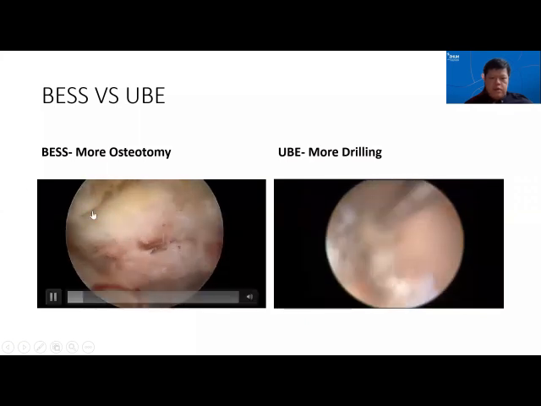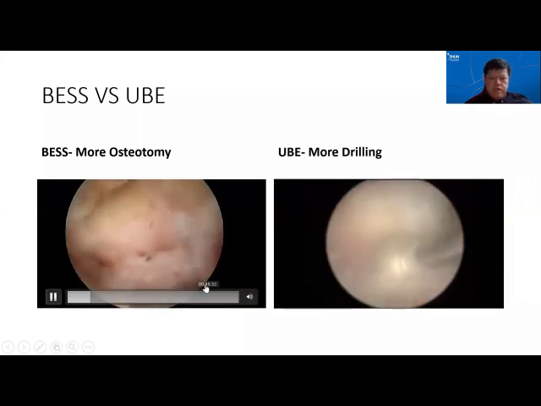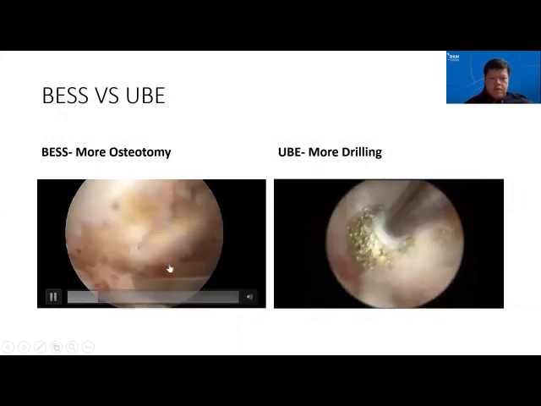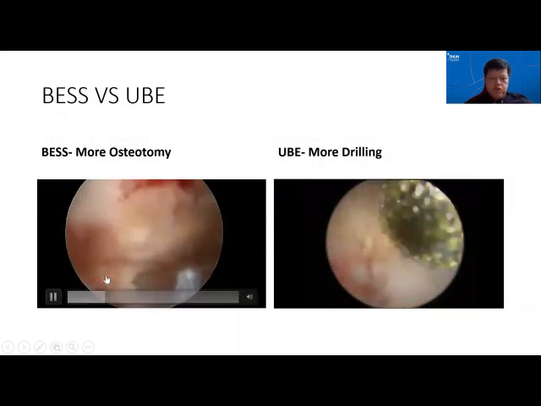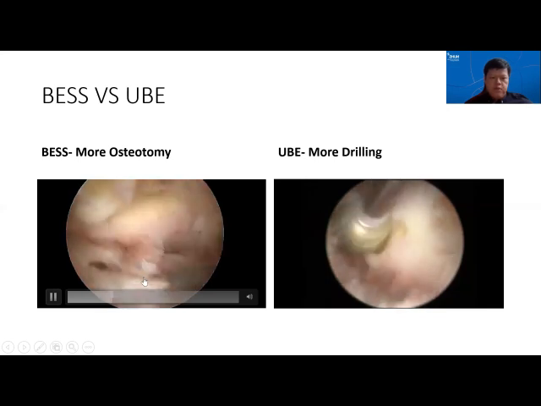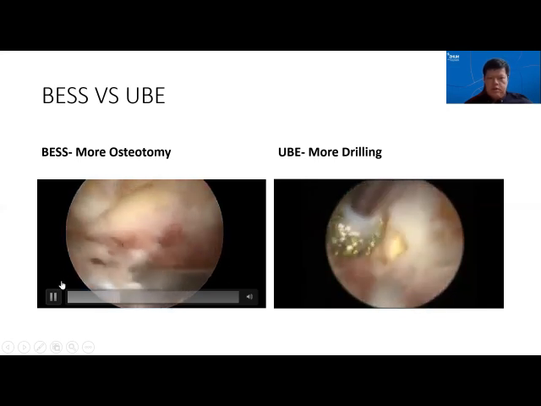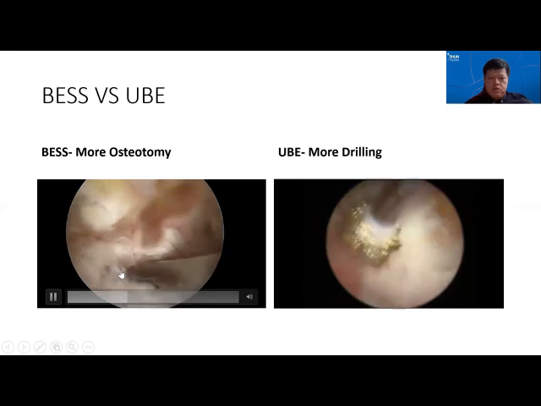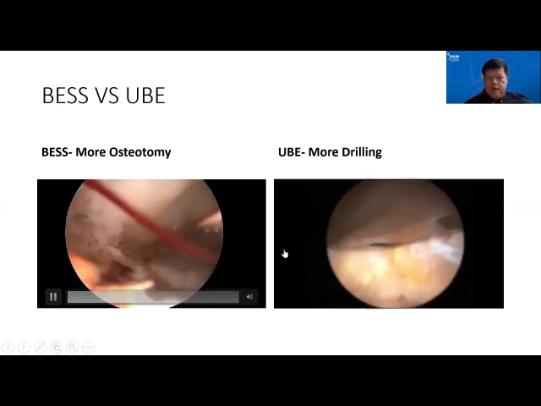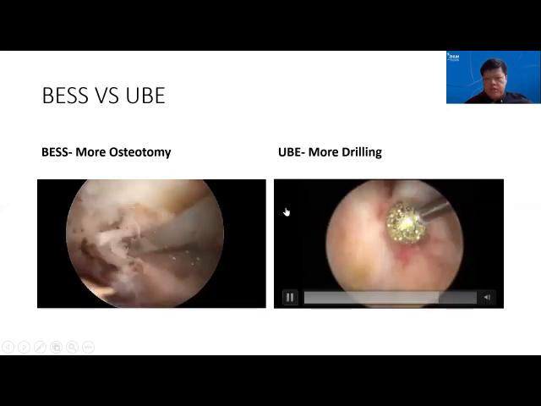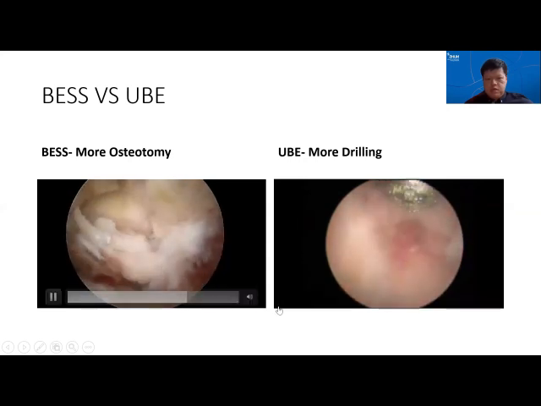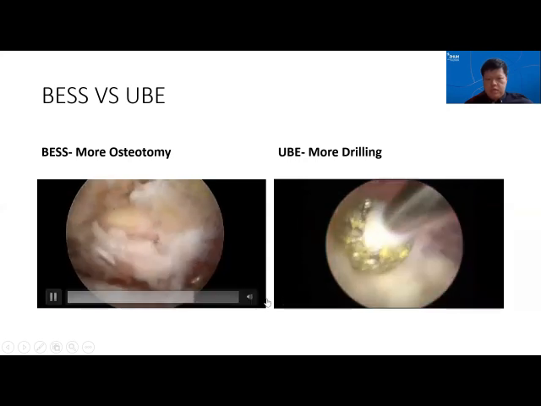So in BESS, biportal surgery is triangulation. You can see the instruments come at a different angle from the viewing endoscope. You can also see first before you perform your instruments, and you can use a large osteotome like this to take out the inferior articular process. While in UBE, there's more drilling, and in BESS we use more osteotomy, as you can see here.